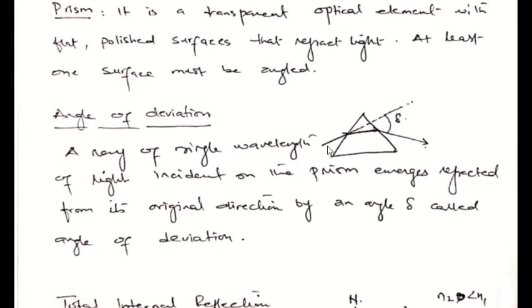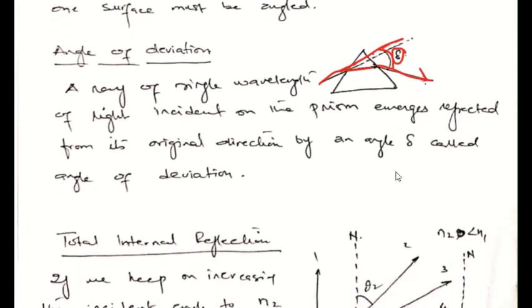So if you see, we have this ray incident over here, and the original path of the ray is in this direction, but after entering the prism it is refracted, and then again it enters another medium, from glass to air, so it will move in this direction. So if I draw an angle from this original path to the refracted path, we say that this is the angle of deviation, and this is the amount of angle at which the ray has deviated from its original path.